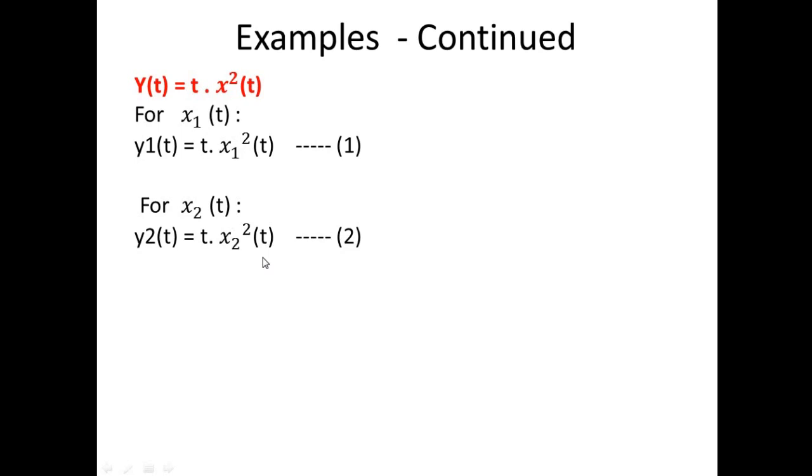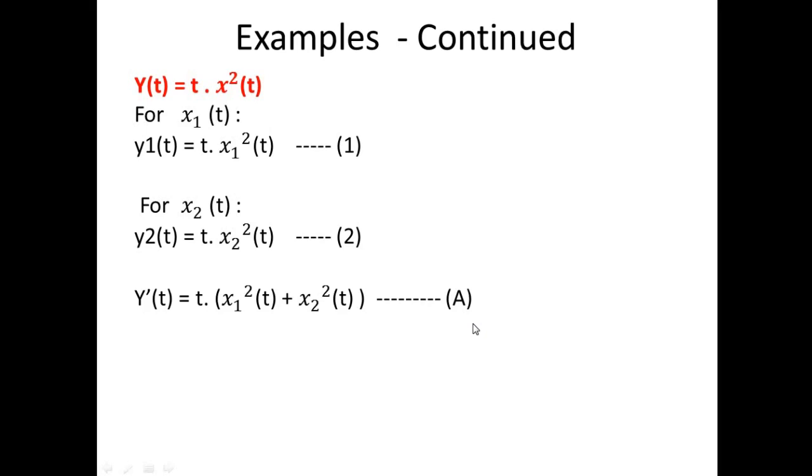And now we have to add these two responses, and we have to name that equation y dash of t, that is t times x1 square of t plus t times x2 square of t. And t is common here, so we can take this t as common, and in the bracket we will be having x1 square of t plus x2 square of t, and you can name this as equation number A.